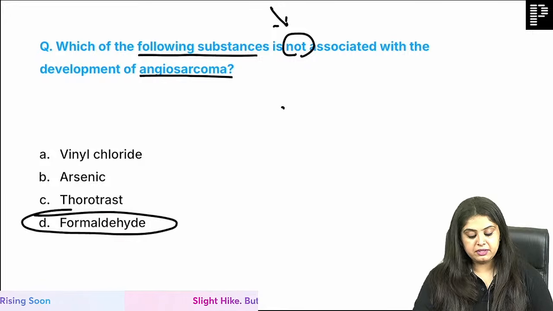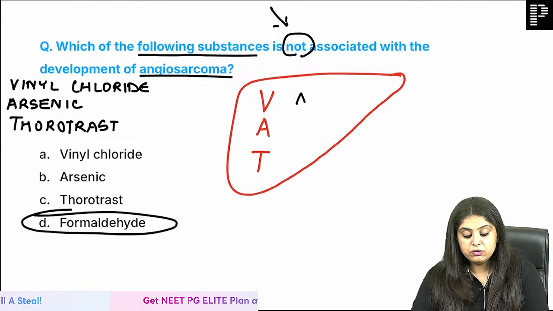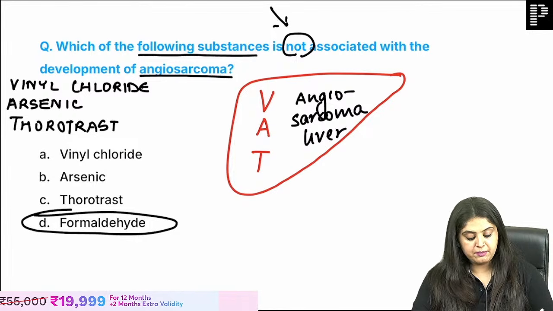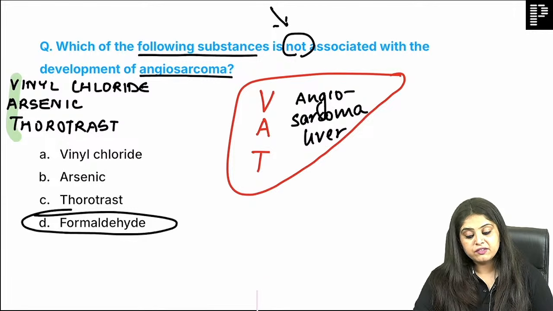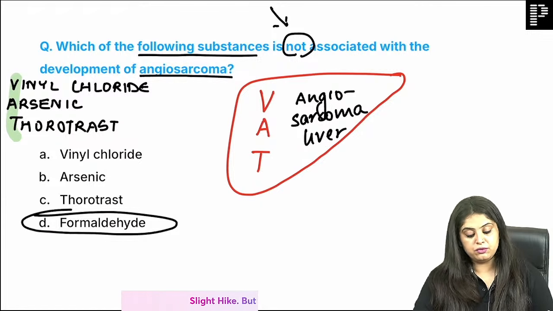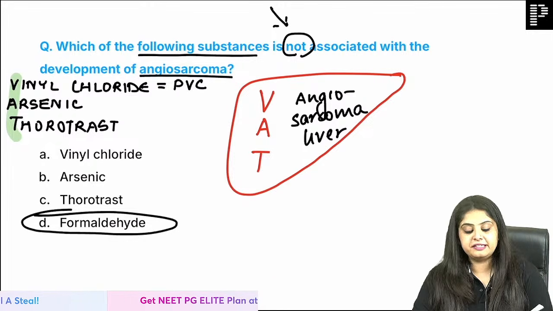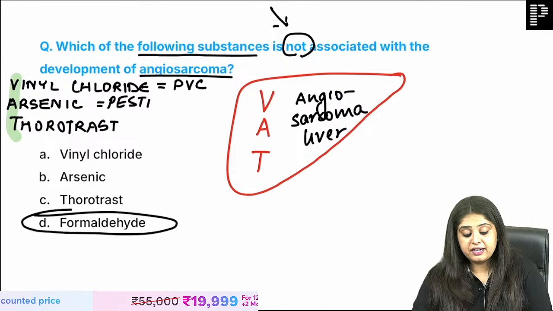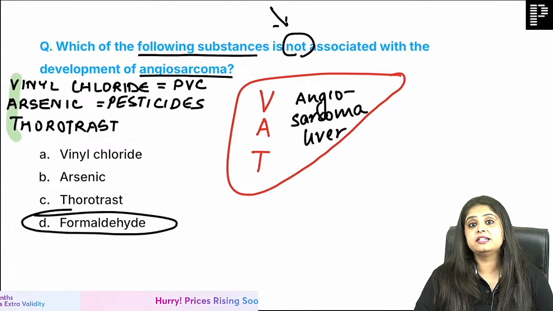When I say VAT chemicals, we should know that VAT chemicals are going to affect the liver. And what do they cause in the liver? They cause a blood vessel tumor in the liver, that is angiosarcoma of the liver. So what are the VAT chemicals? They are in front of you. You will tell me, how do I get exposed to it? Someone said VAT ne liver ki vaat laga di. Bilkul, very good. So vinyl chloride is what? Polyvinyl chloride, plastics basically. Arsenic comes from where? It comes from pesticides, right? That is why we say wash your food and vegetables very well, because a lot of pesticides contain arsenic.